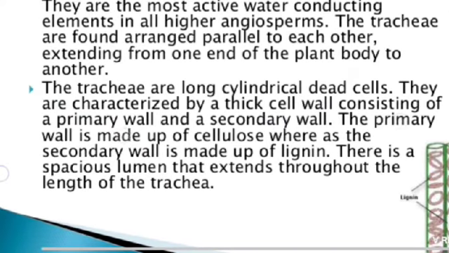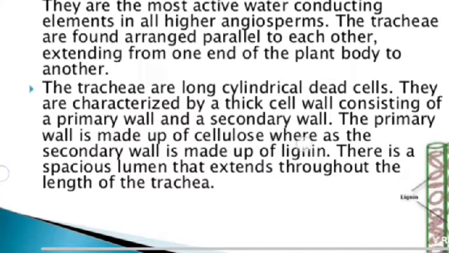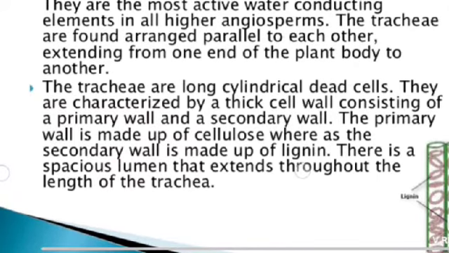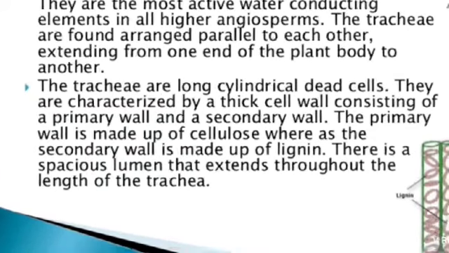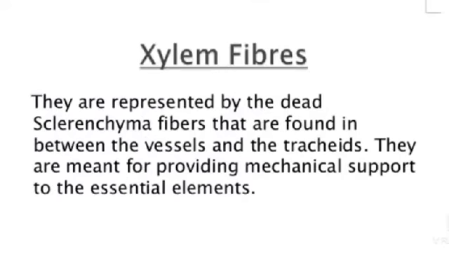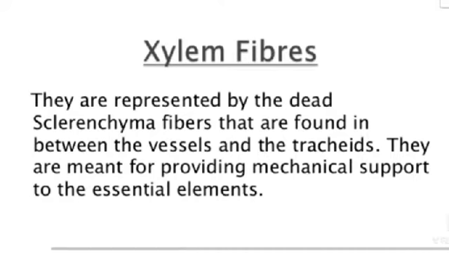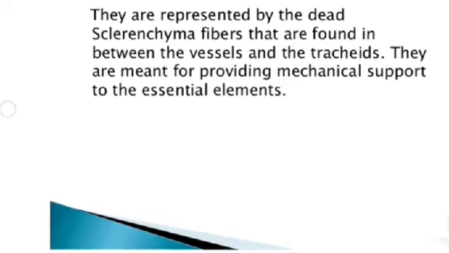The primary wall is made up of cellulose, whereas the secondary wall is made up of lignin. There is a spacious lumen that extends throughout the length of the trachea. Xylem fibers. They are represented by the dead sclerenchyma fibers that are found in between the vessels and the tracheids. They are meant for providing mechanical support to the essential elements.